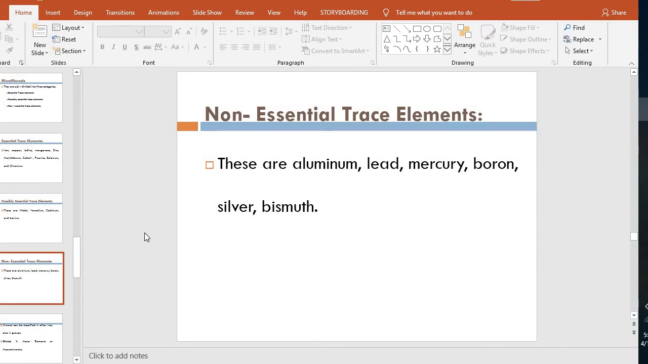These are the non-essential trace elements. These are present in the body but not required by the body. Aluminium, lead, mercury, boron, silver and bismuth.